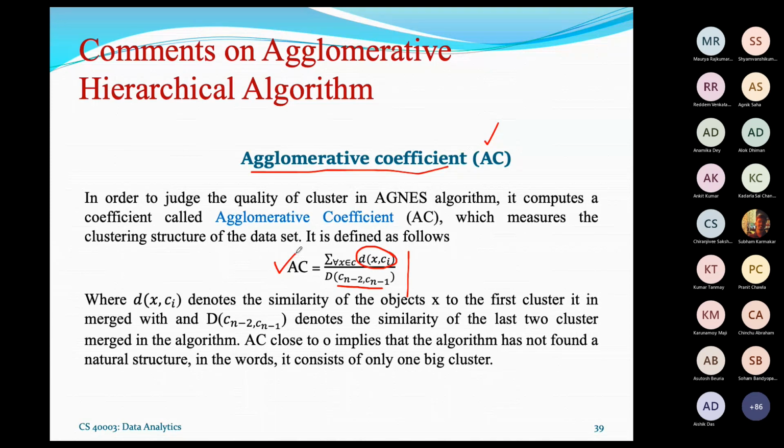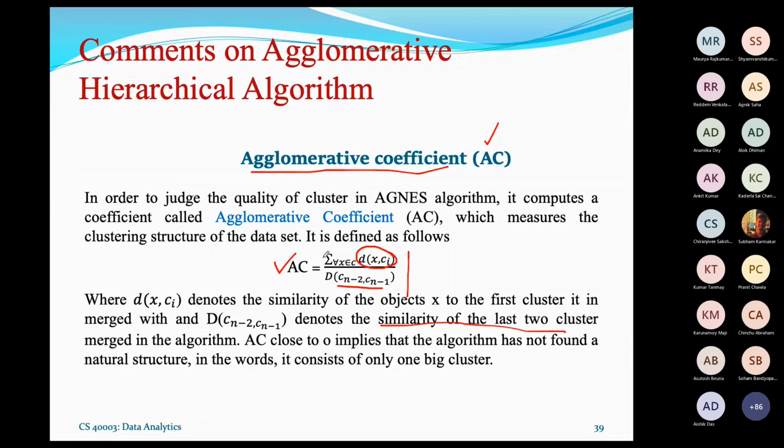Okay, so here you see D denotes the similarity of the last two clusters, before merging and after merging, right? If you can calculate AC before merging and AC after merging, this will help you understand whether you can go for further merging or you can stop here.